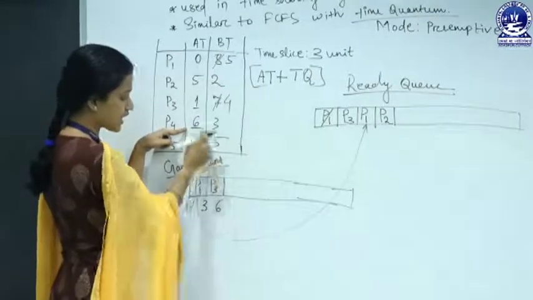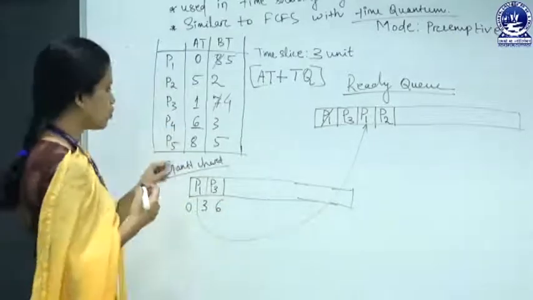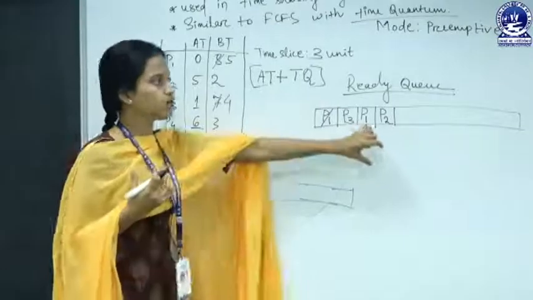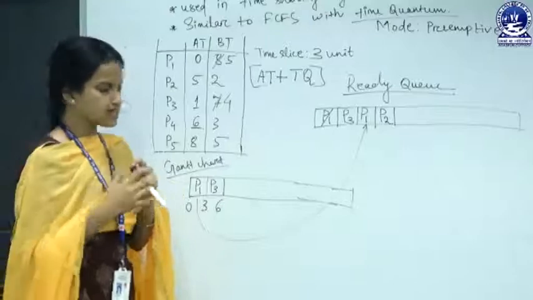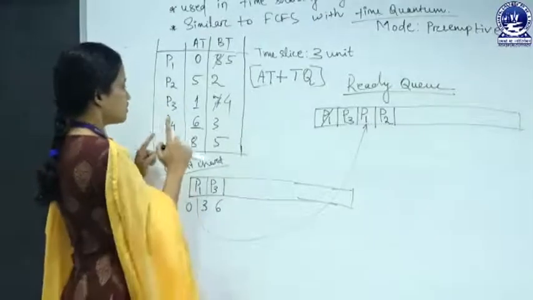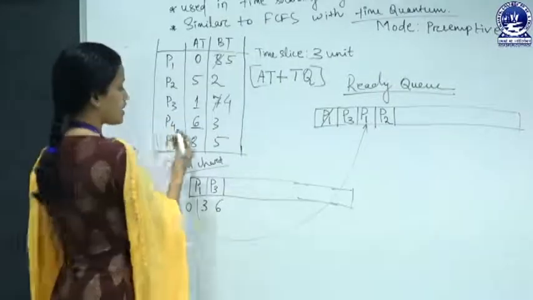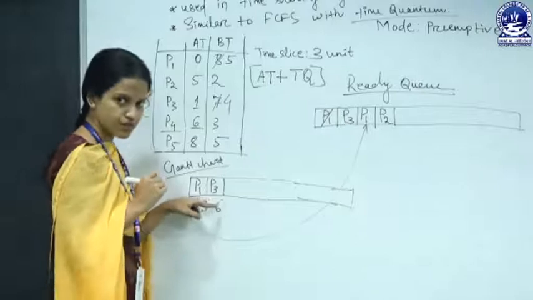If this case arises, where a new process arrives at the same moment another is preempted, which process do we pick and put into the ready queue? We pick the process which arrived first, not the one which was running in the CPU.